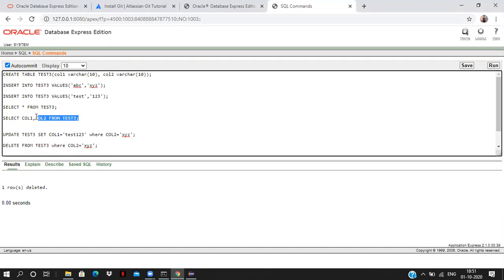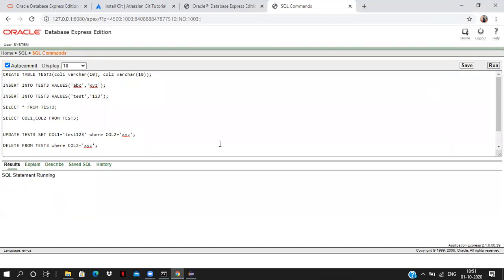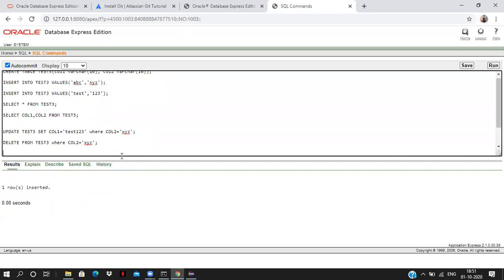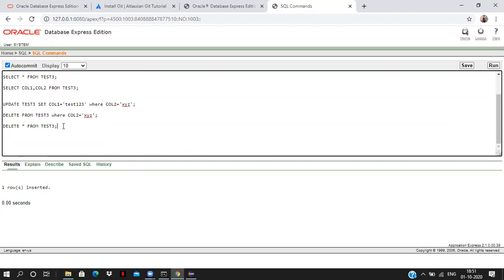Now if you go and run the select query, it will give only one record. You can see only one record. Now I want to insert one more time. I want to delete all the records. How can you delete? To delete all the records, delete star from test 3. If you delete star from test 3, whatever data is inside the table, you delete the entire data.